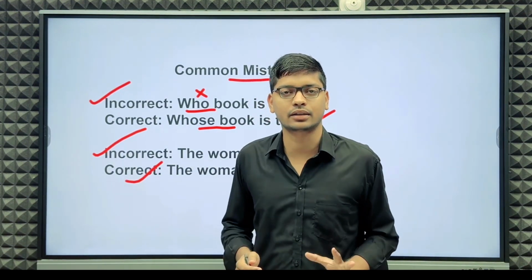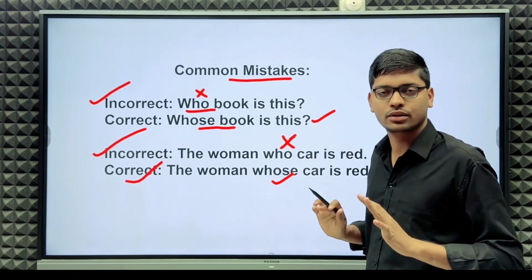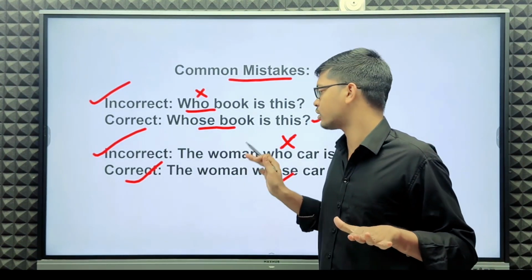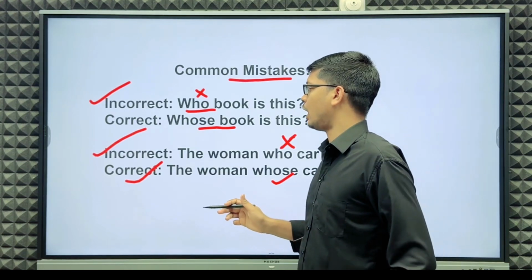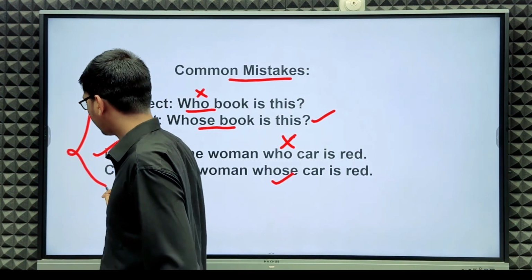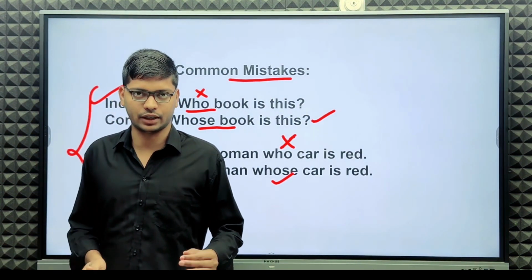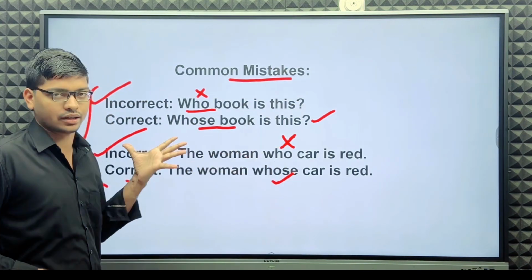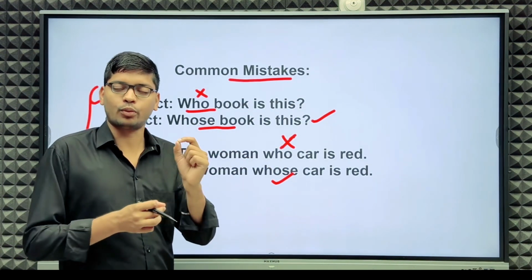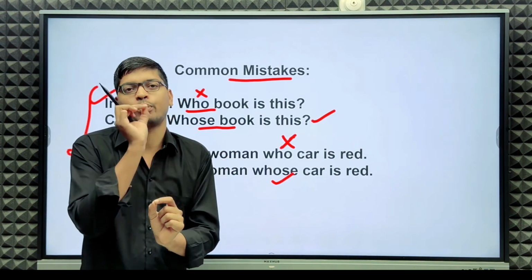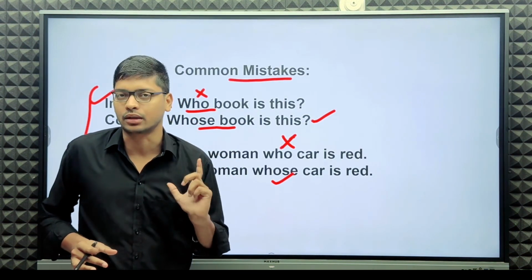This sentence is correct, and the other is wrong because who is wrong here. I hope you understand the difference very clearly. Who is for identity or role of a person, whose is for possession or ownership of a person.